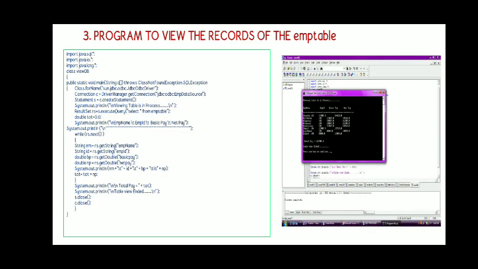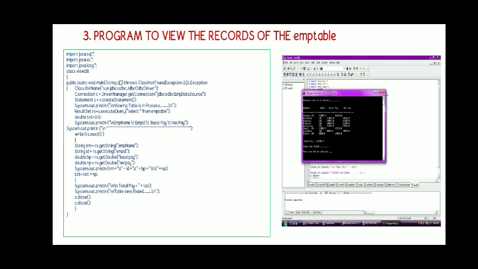Then the third program is to view the records of the employee table. I am mentioning only the important steps. The first step is importing java.sql.*. This is an important step. Next you have to use the forName method of Class for registering the JDBC driver manager.